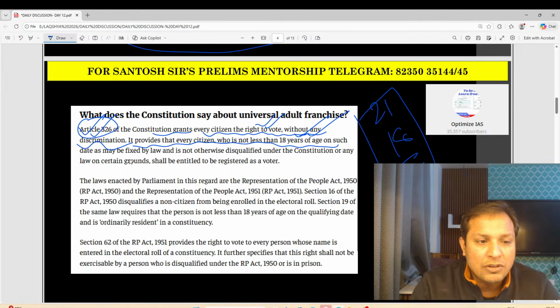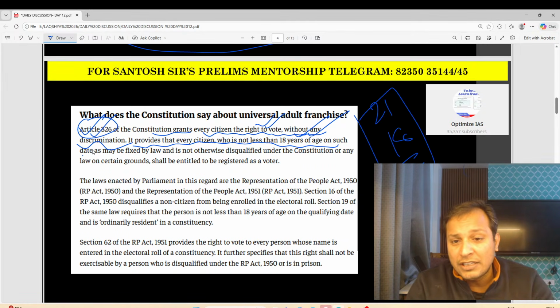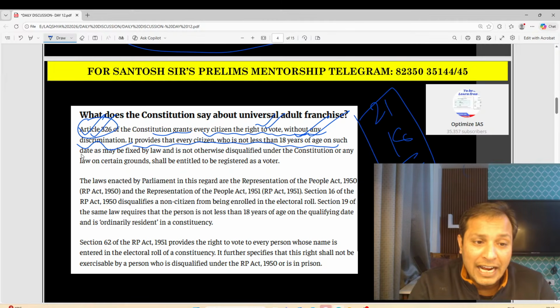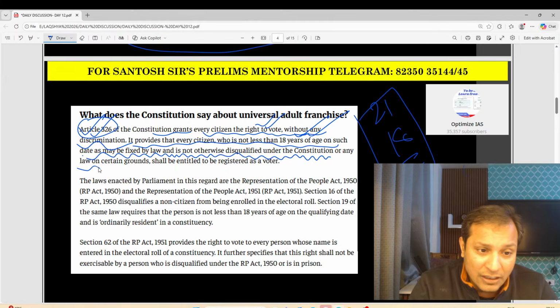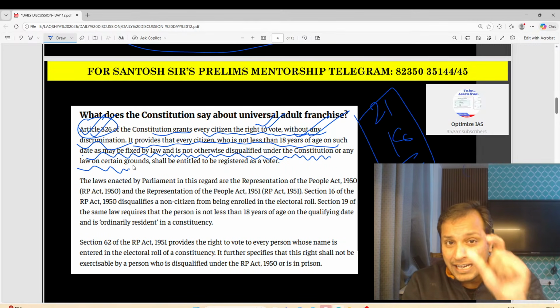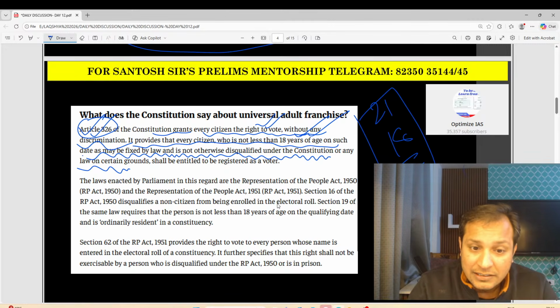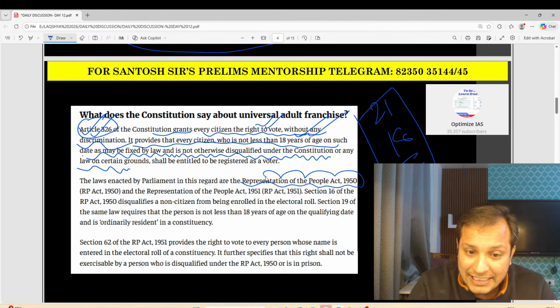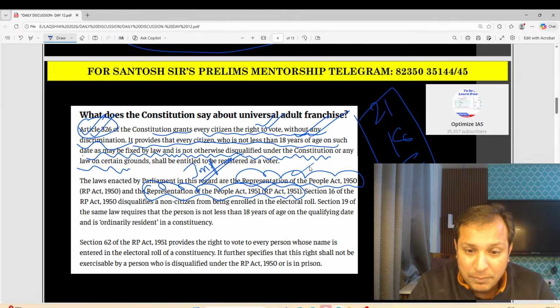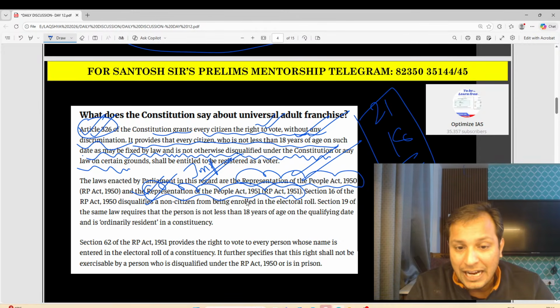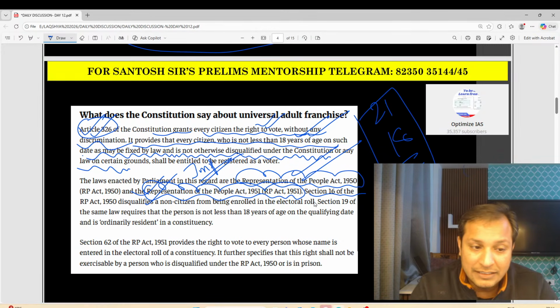Okay. So if you are above the age of 18 and you are not disqualified under the Constitution or any law. Parliament can make a law for disqualification for voting. That law is what? The Representation of the People Act 1950 and the Representation of the People Act 1951. So please do prepare the Representation of the People Act 1951.